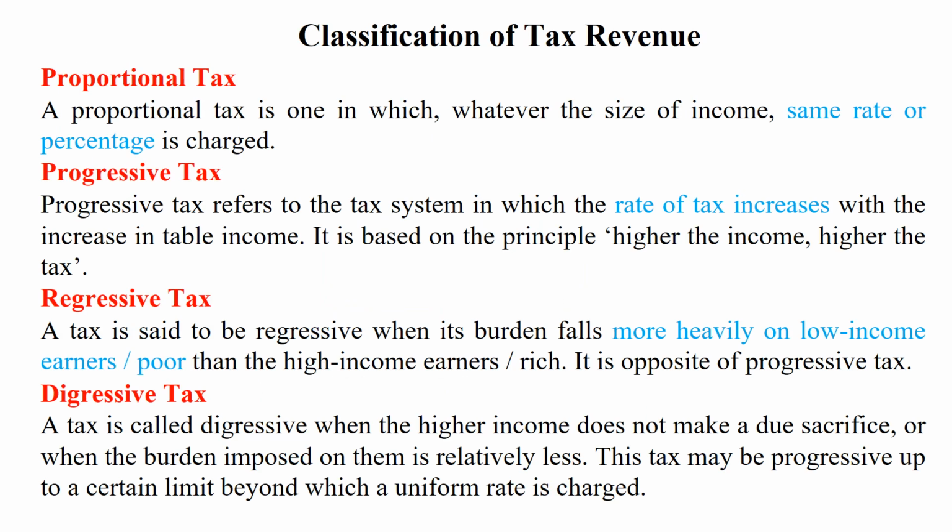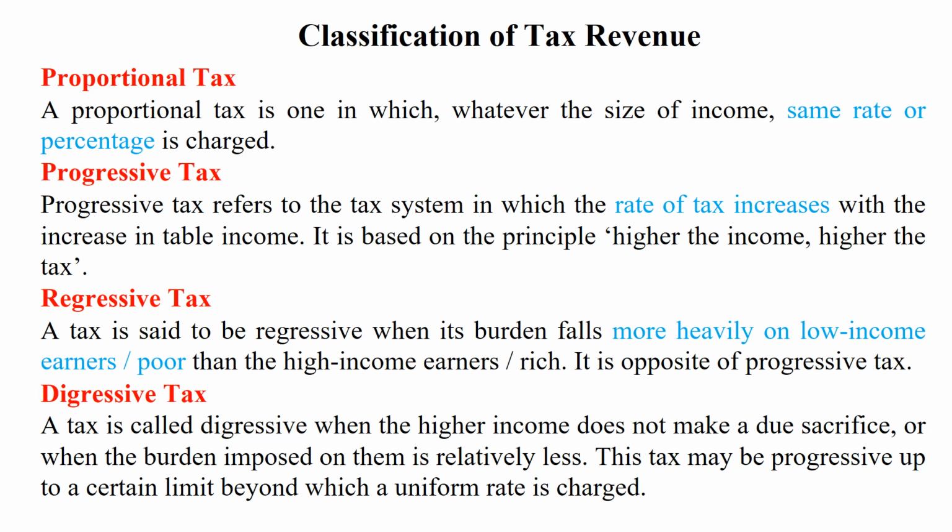There are different types of tax revenue. Here we will study the classification of tax revenue. First, proportional tax. A proportional tax is one in which, whatever the size of income, the same rate or percentage is charged.